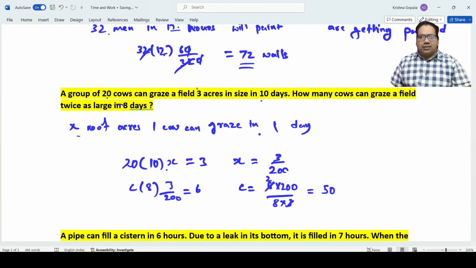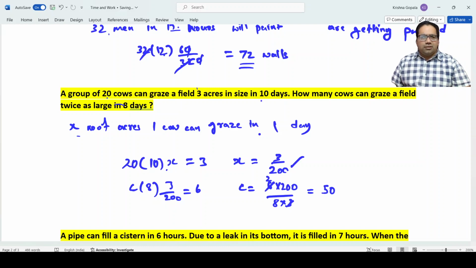How many cows can graze a field twice as large in 8 days? What is the job now? Job is twice as big. It's not 3 acres, it is 6 acres. Now, how many cows are needed? Let's say that variable is C. C into 8 cow days, into daily 3 by 200, which we had calculated already.